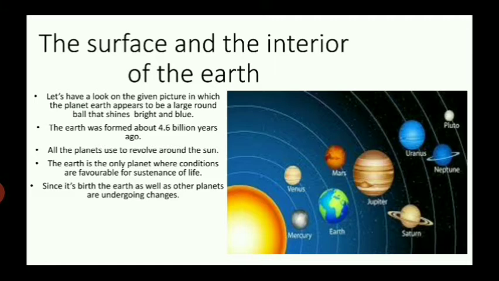Now, let's know about the structure of Earth. First of all, it is very essential to know that the earth was formed about 4.6 billion years ago. And all the planets used to revolve around the sun. As we know, the earth is the only planet where conditions are favorable for sustenance of life, because the lithosphere, the hydrosphere, and the atmosphere create the biosphere, as we learned in our previous chapters also.